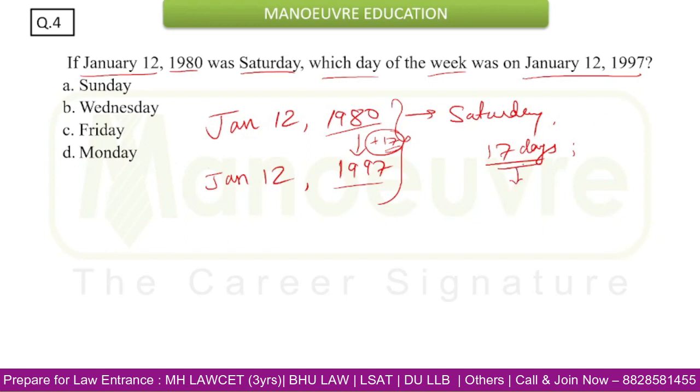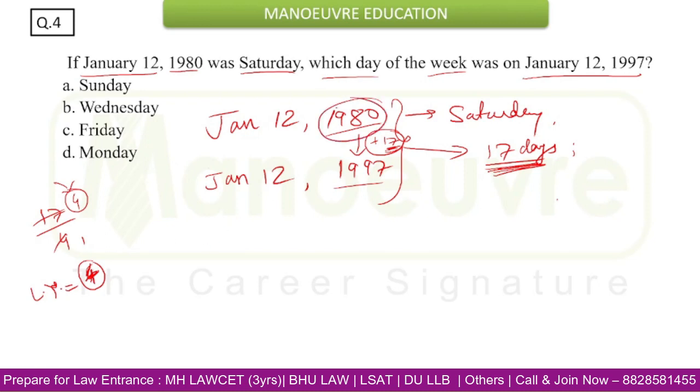Actually, we can take 17 odd days for 17 years, but these 17 years will have certain leap years. So how many leap years can we find? 17 by 4. That will be 4 fours are. So the quotient we are getting here is 4, so that means leap years will be 4 in this duration.